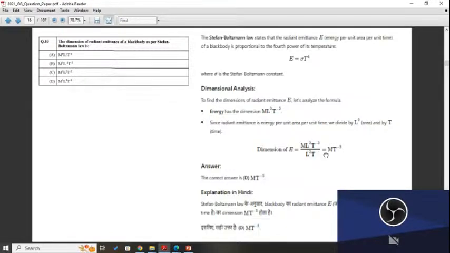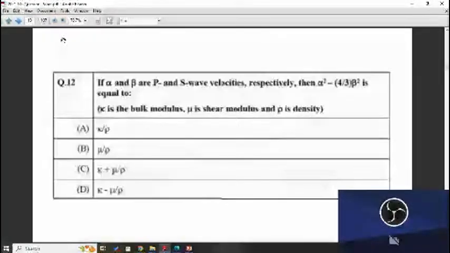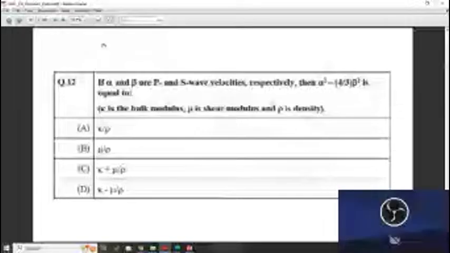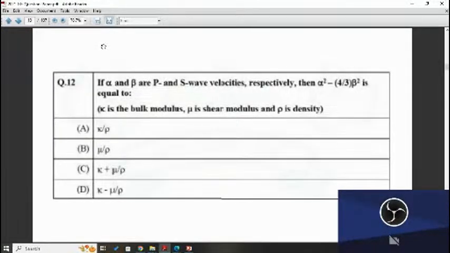So finally this will escape glacial valley. The process involves the removal and the transportation of rock by the alpha square minus 4 by 3 beta square is equal to, where K is the bulk modulus, mu the shear modulus, and rho is the density. So first think about these options, and then we continue to the next thing about this option for 1 minute and 1 to 2 minutes.